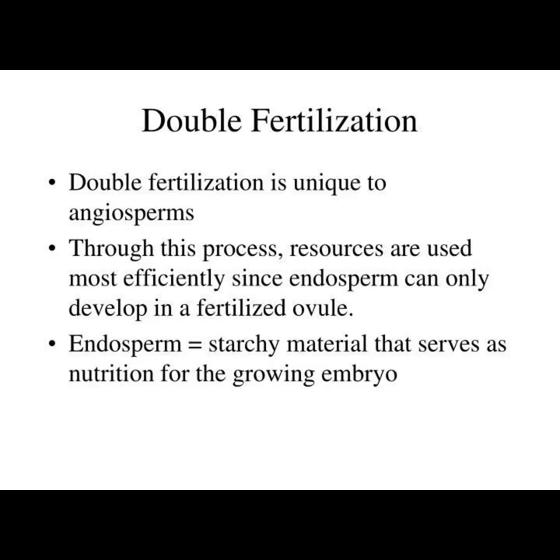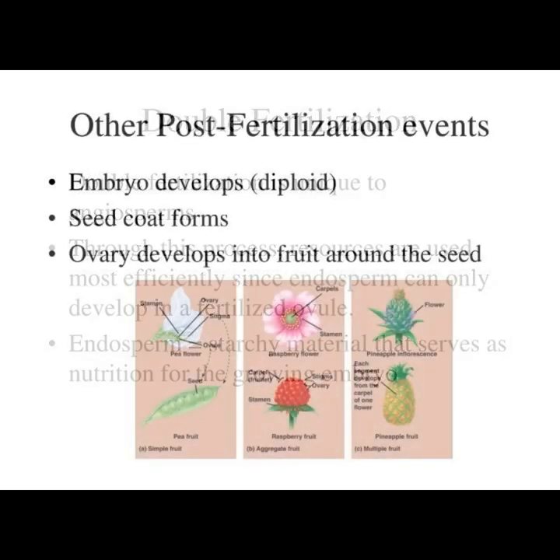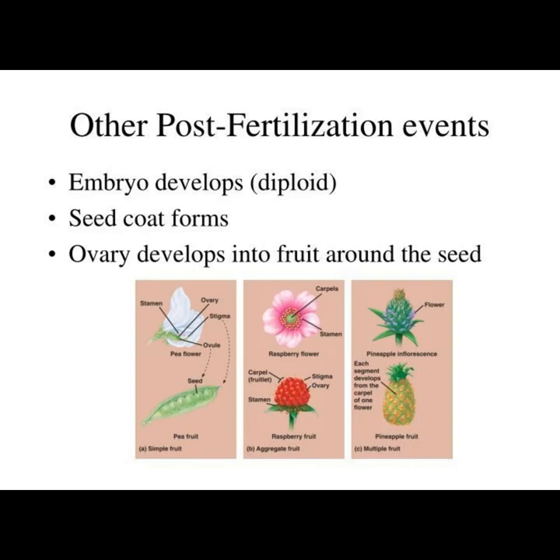Through this process, resources are used most efficiently, since endosperm can only develop in a fertilized ovule. Endosperm is a starchy material that serves as nutrition for the growing embryo. Other post-fertilization events include the embryo developing into a diploid embryo, the seed coat forming, and the ovary developing into fruit around the seed.